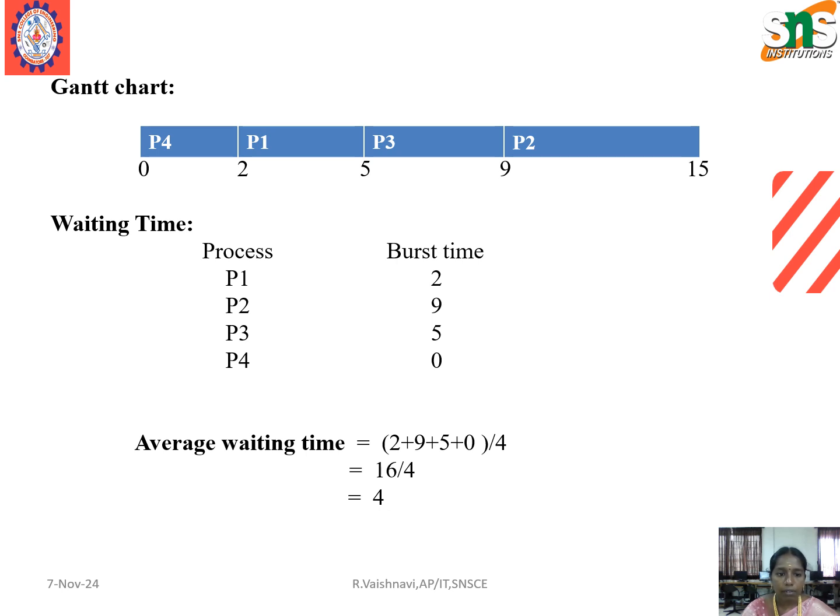And then we have to define the waiting time. Process 1 waiting time will be 2 milliseconds, for process 2 the waiting time will be 9, and for process 3 the waiting time will be 5. For process 4 the waiting time will be 0 because initially process 4 is started here. Then we have to calculate the average waiting time. For the average waiting time, we add these four numbers and divide by 4. So the average waiting time will be 4 milliseconds.